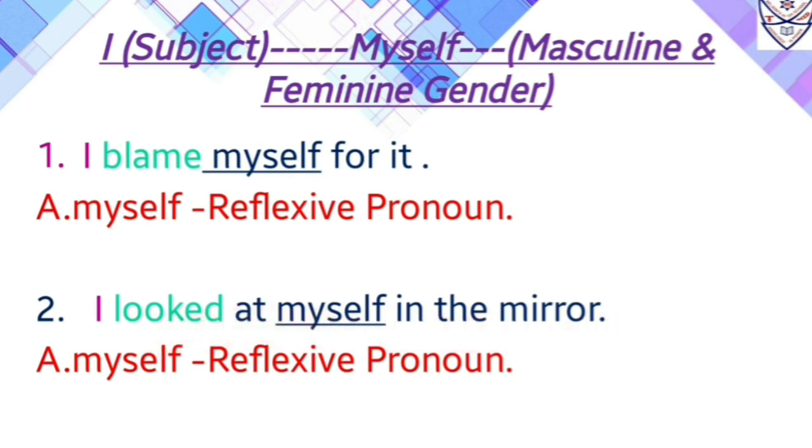Now in this sentence again, I is a subject which is a pronoun, and it is also used in the starting of the sentence. After I we can see a verb, and that verb is looked. Now after looked we again see myself, which is a reflexive pronoun. Over here in this sentence again we can see that before myself there is a verb, and that verb is looked. So as per the definition again we can recall it that reflexive pronoun always comes after the verb in the sentence. So over here myself is a reflexive pronoun.